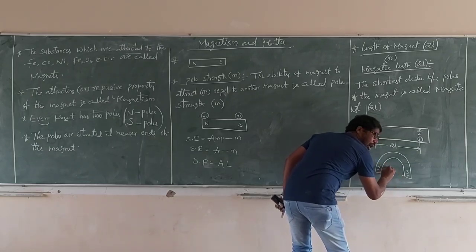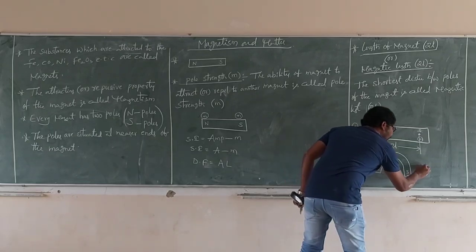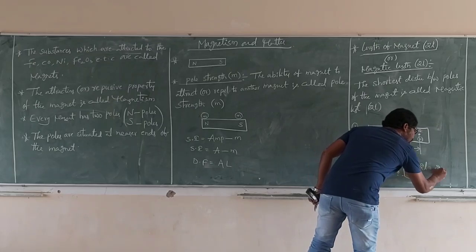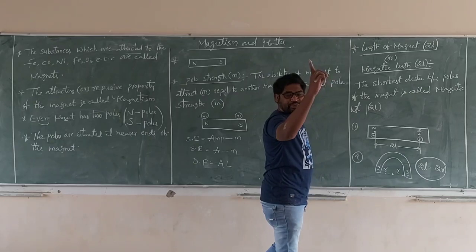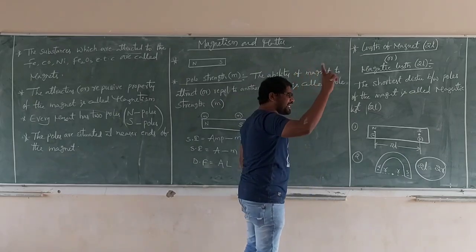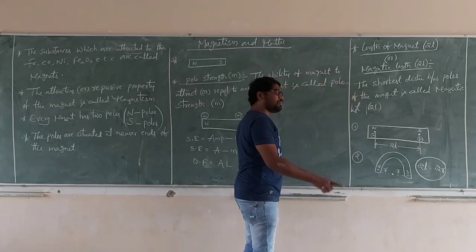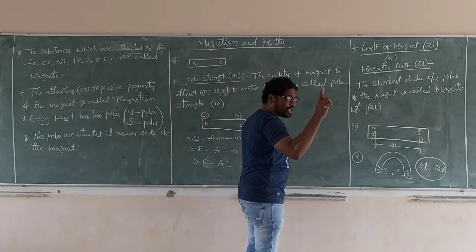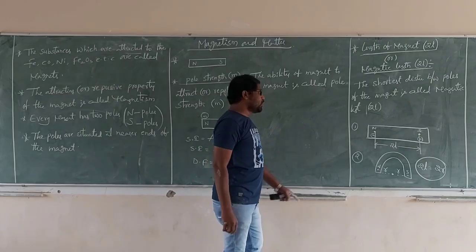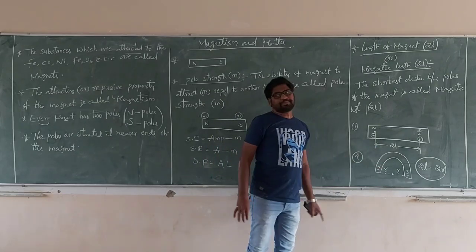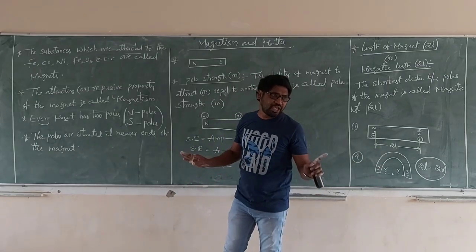What is this one? R, the radius. The length of the magnet 2L is equal to 2R. The magnet may be of any shape, but the shortest distance between the two poles of the magnet is called magnetic length, denoted by 2L. This is only the introduction about the magnet.